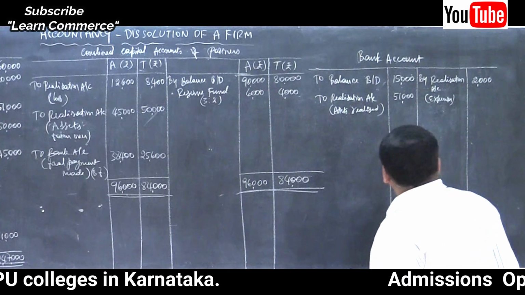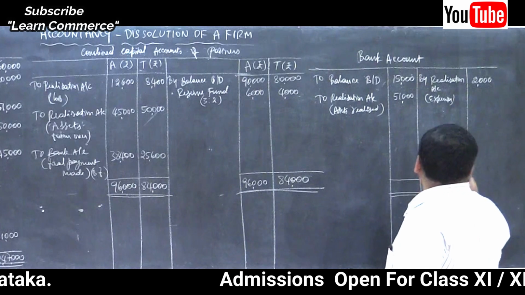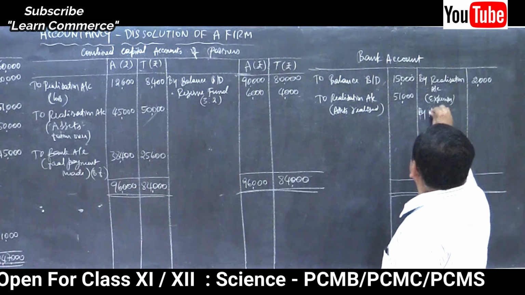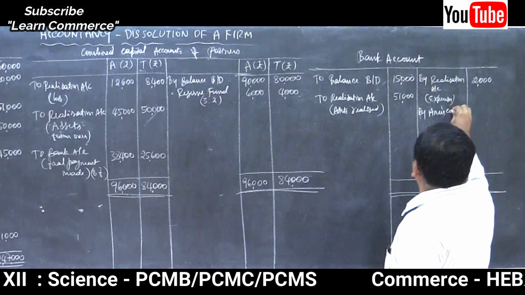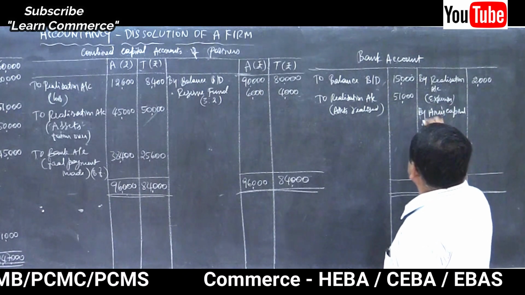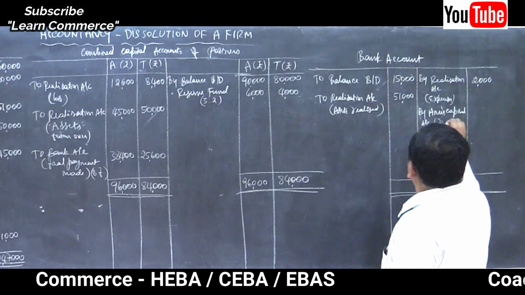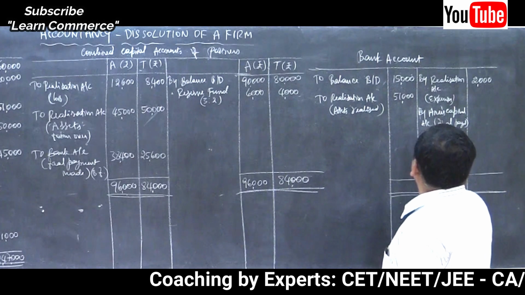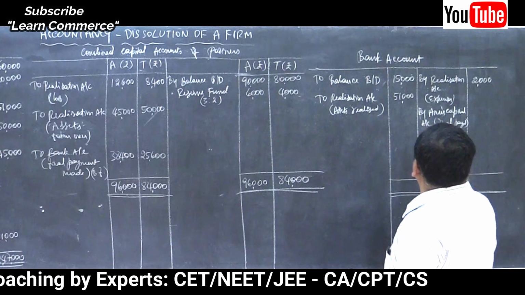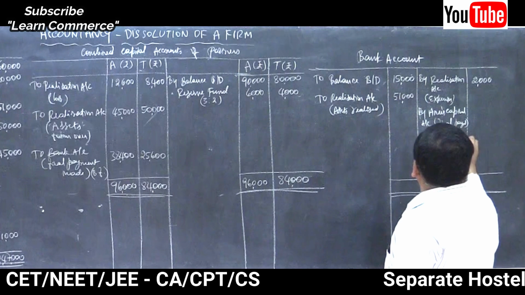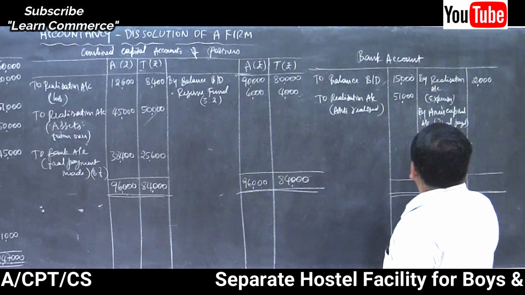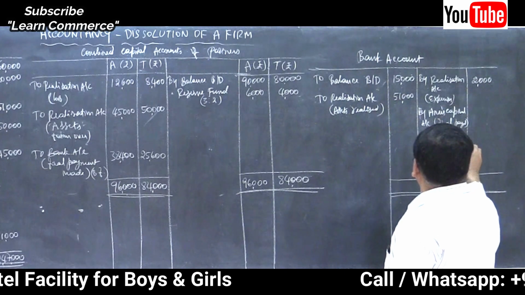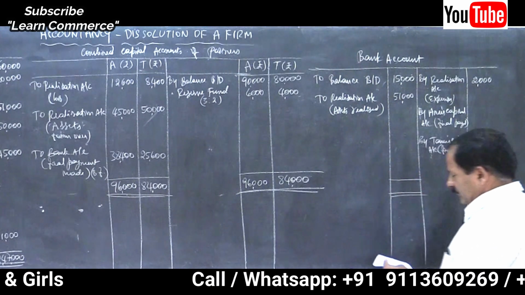Close the accounts and make final payment to the partners. Your bank account must agree with Anu's capital account. Final payment. Then by Tanu's capital account, final payment.